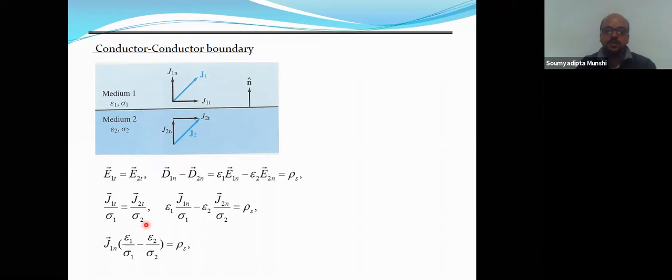This is the boundary condition for the conductor boundary case, and you have to remember this formula: J1n into epsilon 1 by sigma 1 minus epsilon 2 by sigma 2 equals rho s. This is required for solving problems. Clear? Yes, sir. Okay.